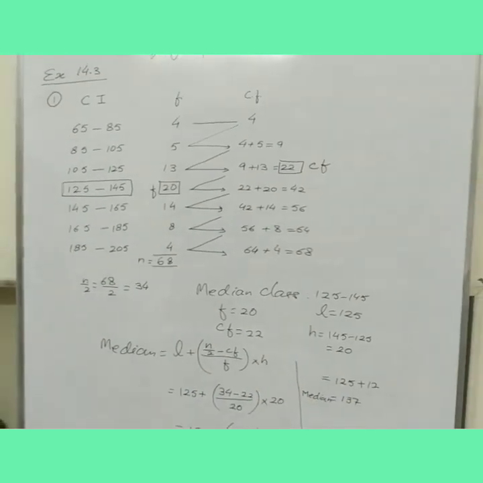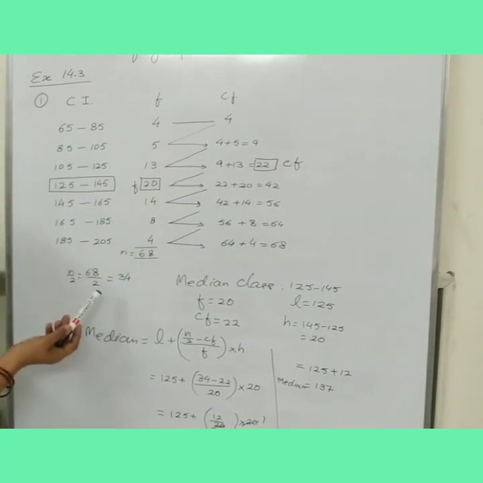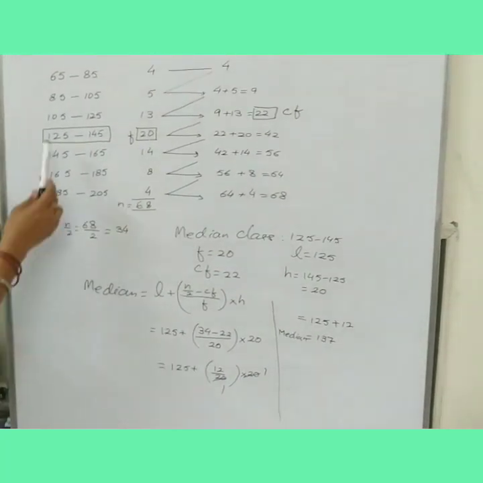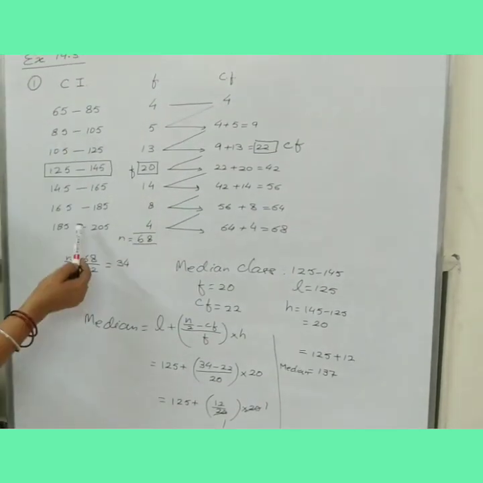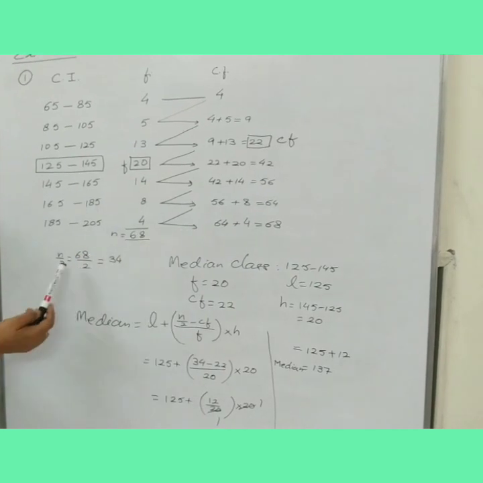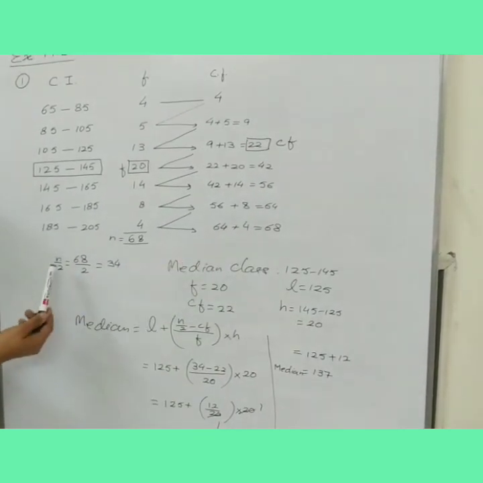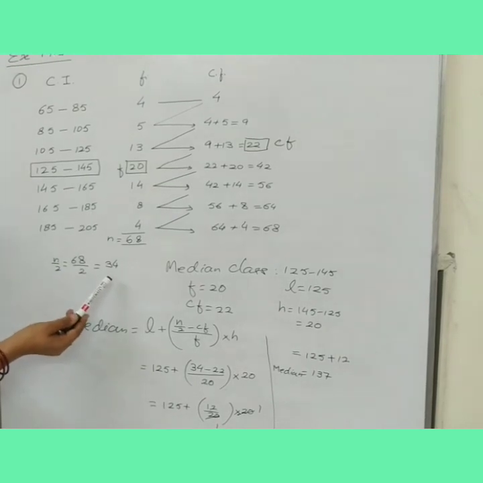Before finding the median, make sure the class intervals are continuous. They should be continuous, right? After checking, if they are not continuous, you have to make them continuous. Then you have to find the CF. After this, the sum of frequency and the last CF have to be the same. Then you will find n by 2.